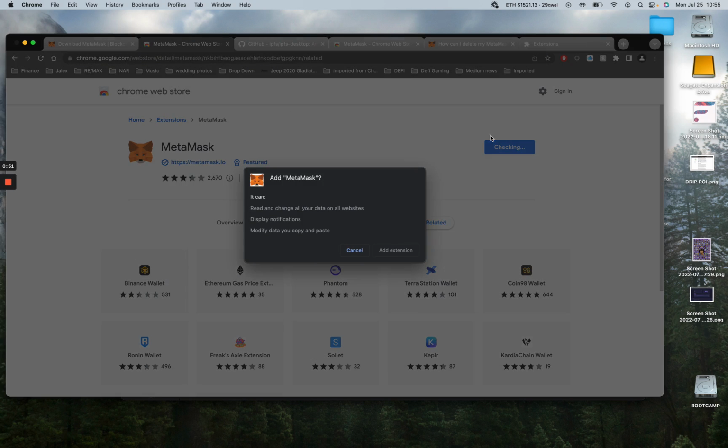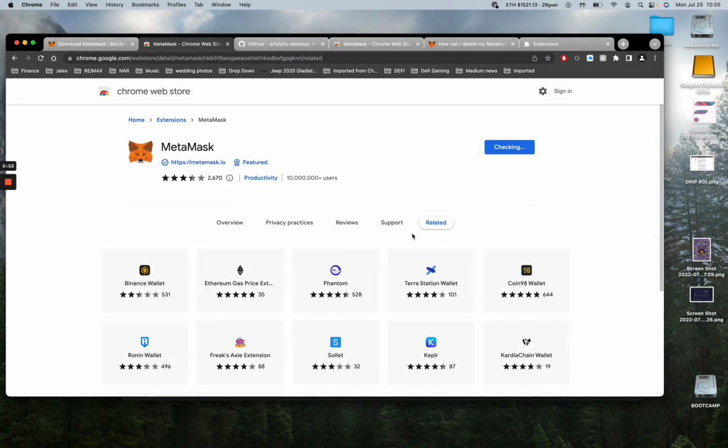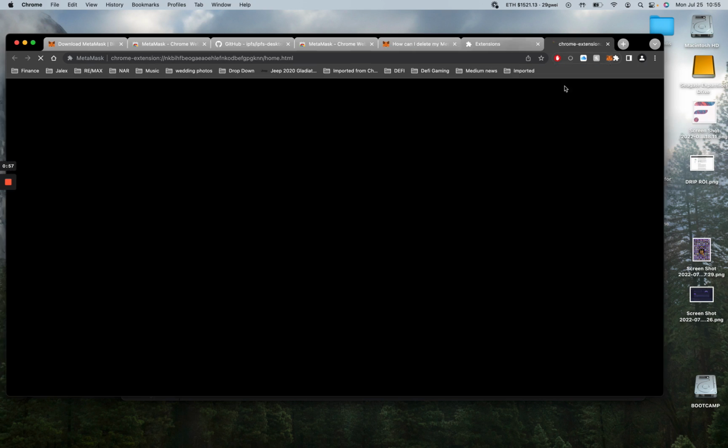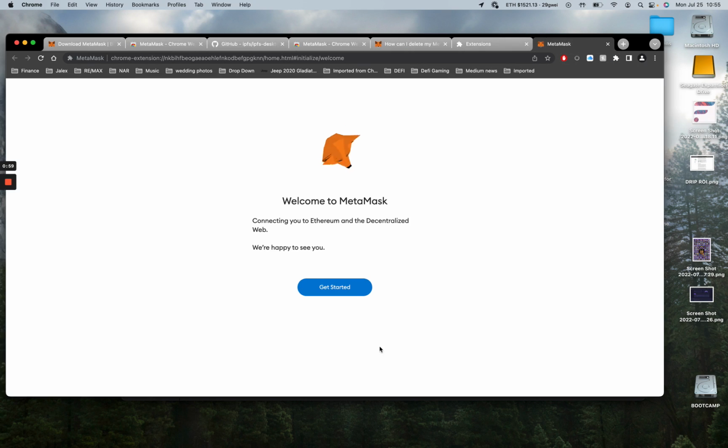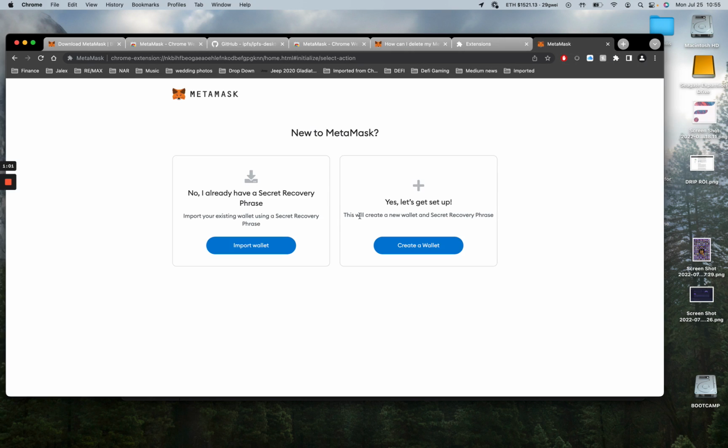First, you want to add this extension here to Chrome or Brave if you're using Brave. It's going to have you get started. If you have a seed phrase, you can import your wallet here. You can import 12 words, 24 words, however many words you want. Well, not however many words you want. It has to be a secret phrase.